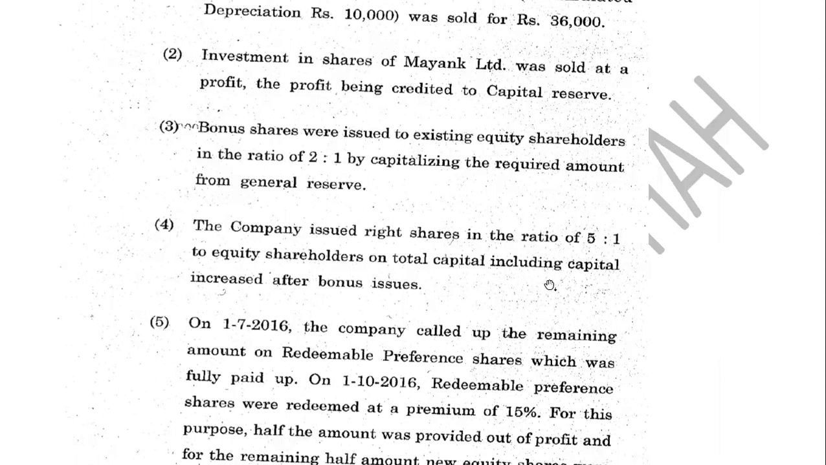Fine. So the company issued right shares in the ratio of 5:1 to equity shareholders. So again, equity shareholders are affected, right? On total capital including bonus shares. So we will see the entire story of equity share capital.